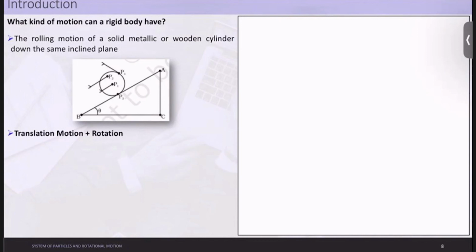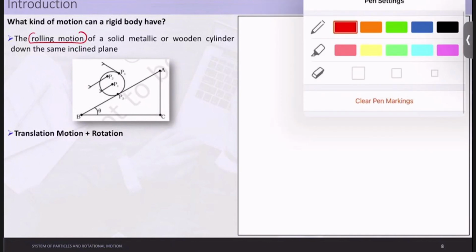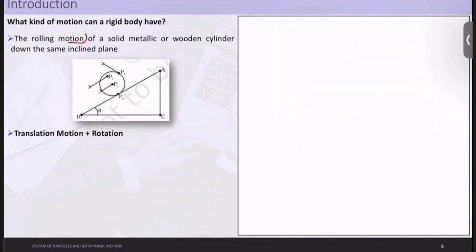So it is called rolling motion. We will also understand about rolling motion in more detail at the end of this chapter. But usage of words here is very, very important because every word has a different meaning here. Rolling, rotation, translation plus rotation, all of these are different meanings. We will understand each of these very clearly. Let's first understand what is happening.